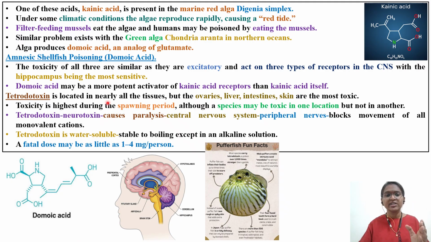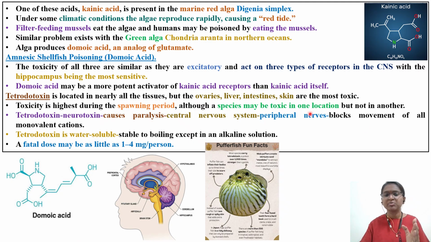It is located in nearly all tissues. Whether it is blue ring octopus or pufferfish, the ovaries, liver, intestine, and skin are the organs in which a higher concentration of this toxin is present. If we consume pufferfish containing these organs with a high concentration of tetrodotoxin, definitely we are going to have symptoms. Toxicity is highest during the spawning period, in which males and females mate and egg laying takes place.